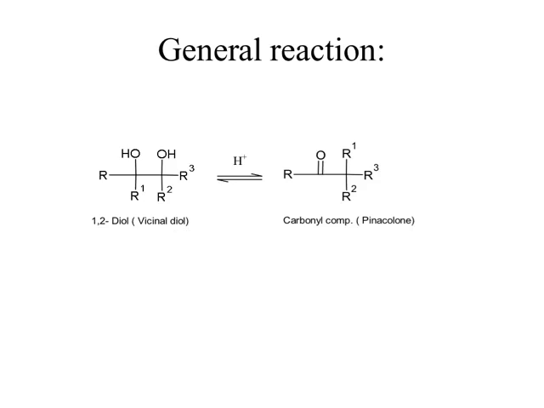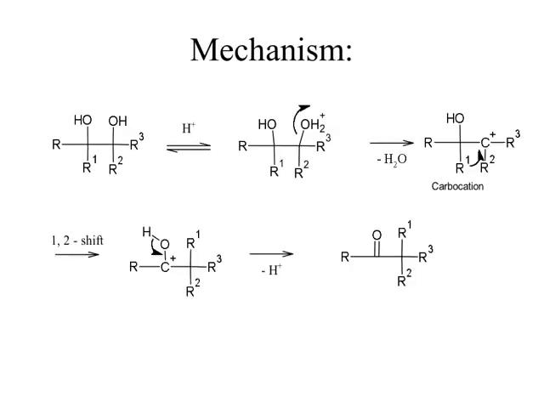Vicinal diol means the two hydroxyl groups are present on adjacent carbon atoms, and in the presence of acid as a catalyst it leads to the formation of pinacolone or carbonyl compound. During the reaction there is migration of certain groups from one position to the adjacent position. This is the mechanism.